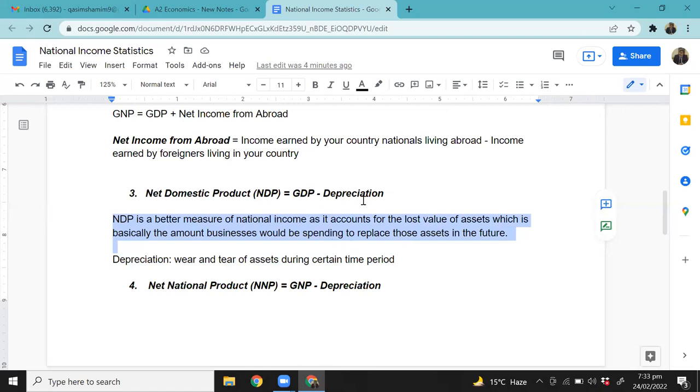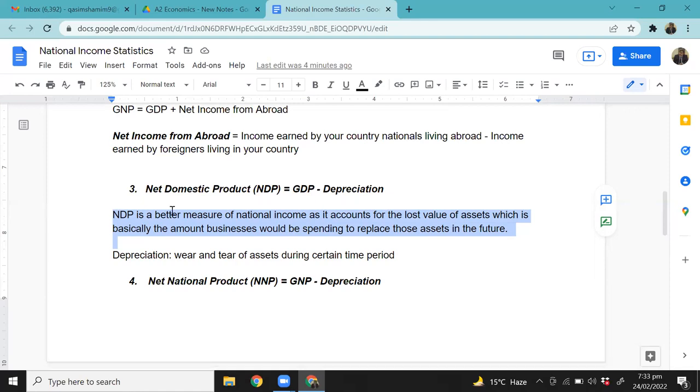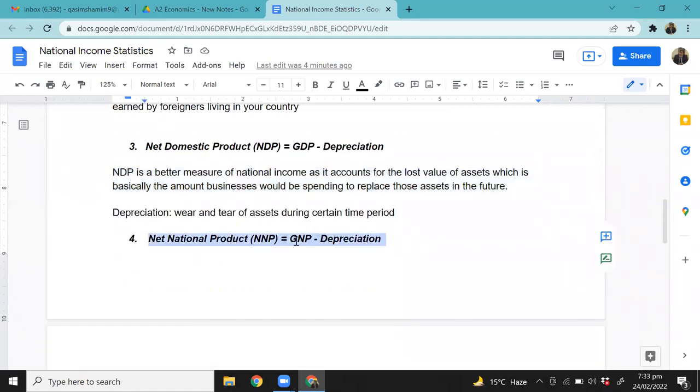From GDP, subtract depreciation, you get the net domestic product, and from GNP, gross national product, that we just discussed above, you subtract depreciation, you get net national product. So economists decide. Later on, if you get the chance to study economics at higher levels, you'll see that economists use different values for different purposes. Depending upon the need, they might be using a gross measure or a net measure.